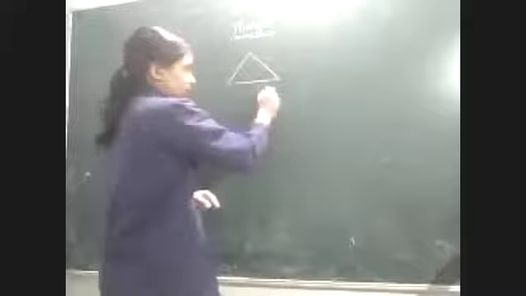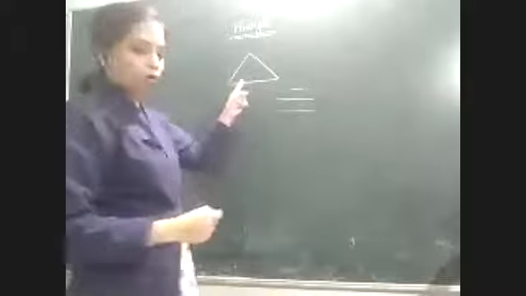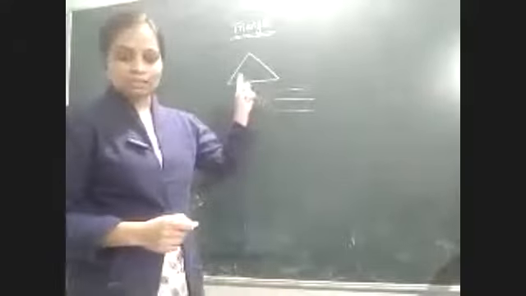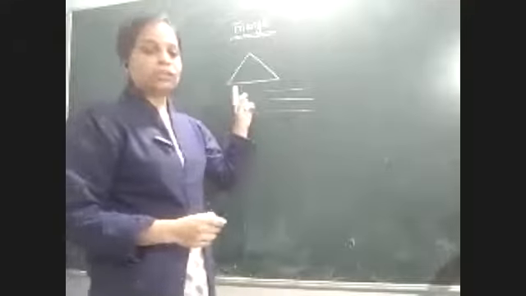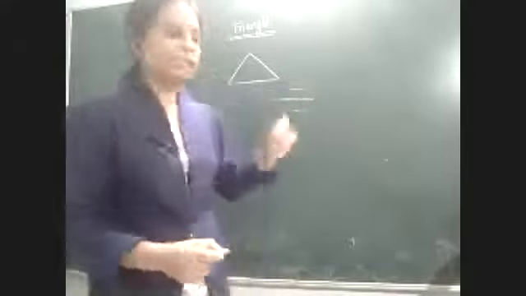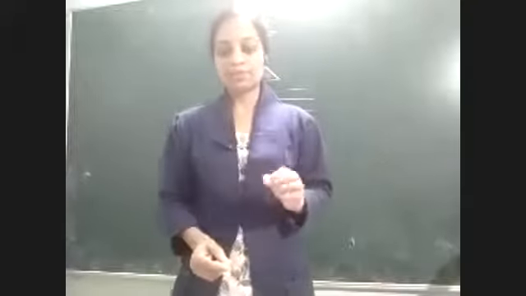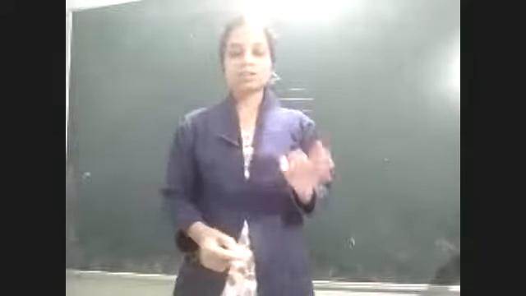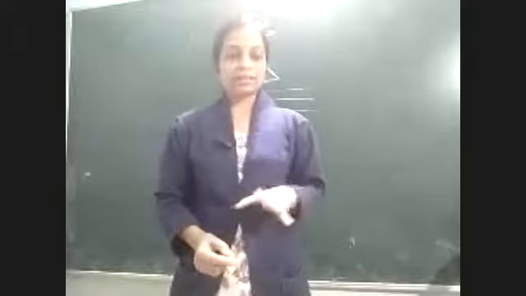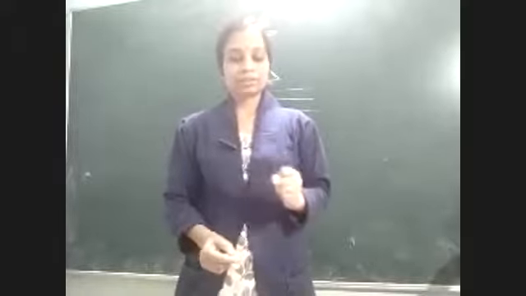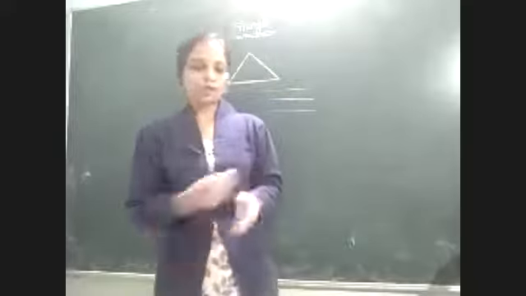So see, these are the 3 non-concurrent line segments. 3 non-concurrent means these are concurrent. These are concurrent. These are non-concurrent. 3 non-concurrent line segments in a plane is called triangle. Okay. A plane figure bound by 3 non-concurrent line segments in a plane is called triangle. Okay. So this is the triangle.